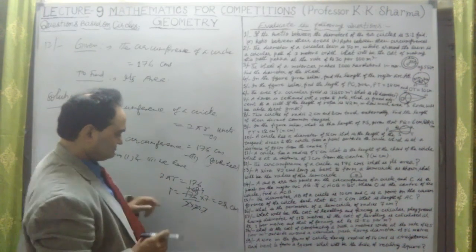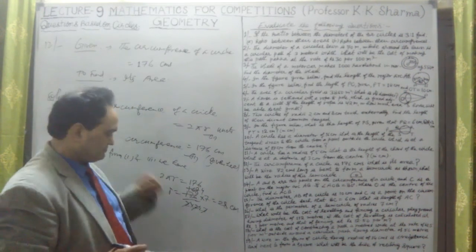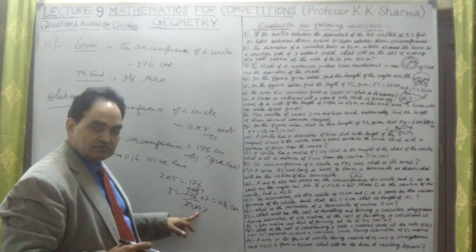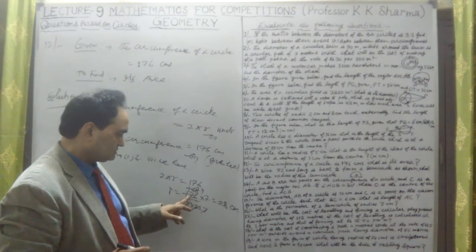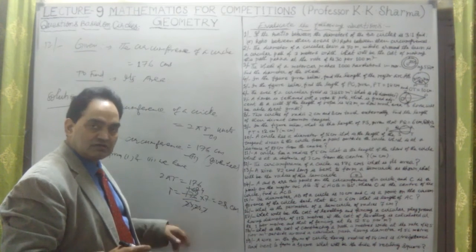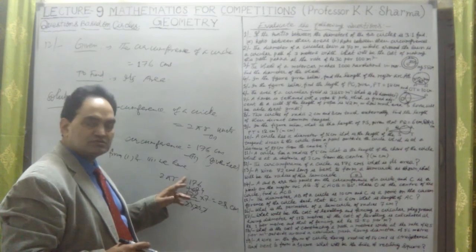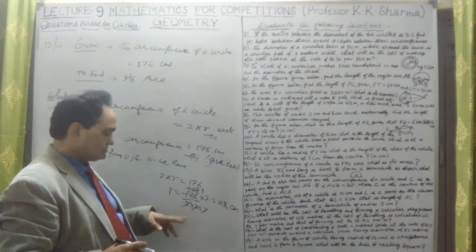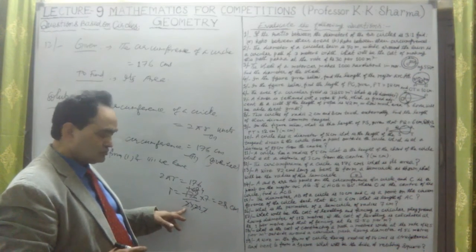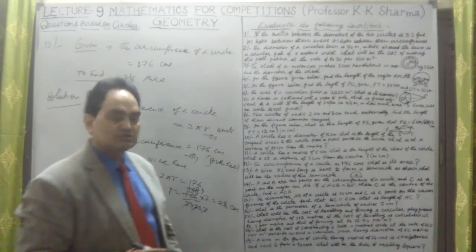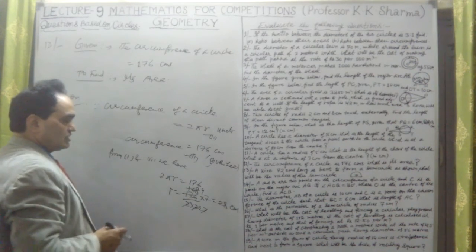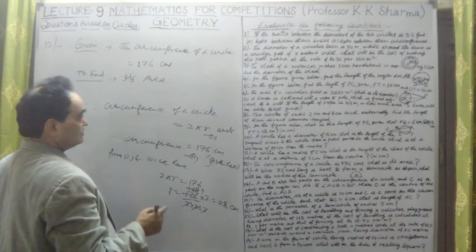This is 4 into 7 only. Because 11 twos are 22, 11 sixteens, dividing by 2 it is 8, 8 upon 2 is 4. So it is 4 into 7, 28 centimeter. R is equal to 28 centimeter.